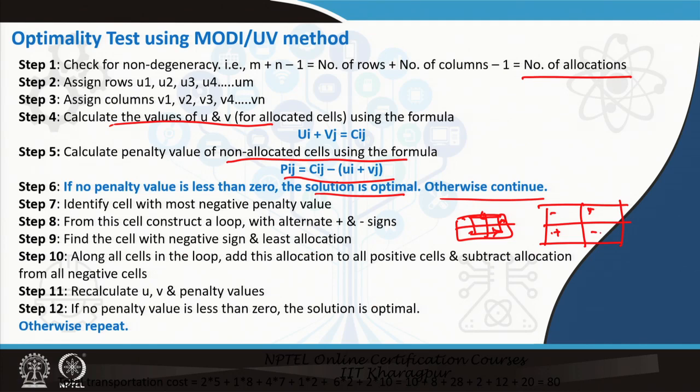We take that value and subtract it from the negative cells and add it to the positive cells. So along all cells in the loop, add this allocation to all positive cells and subtract it from all negative cells. Then we recalculate the UV penalty values. If no penalty value is less than 0, the solution is optimal. Otherwise, we repeat this entire process.